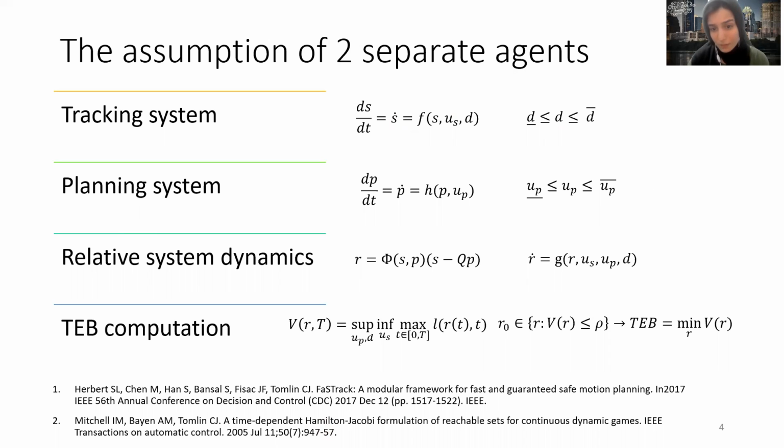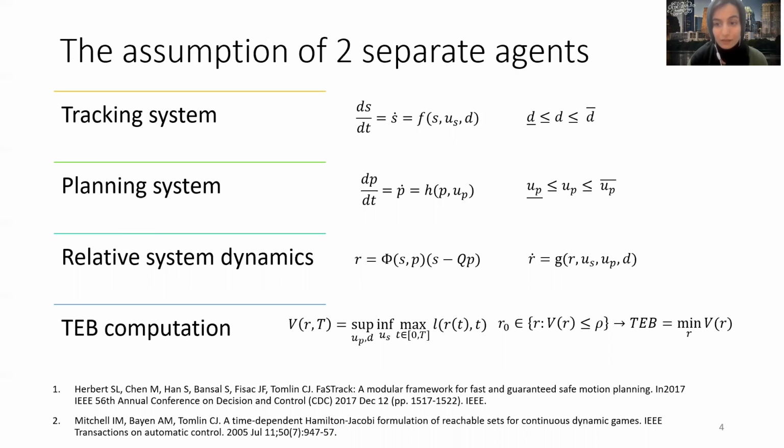The problem of TEB computation then comes down to calculating the maximum distance between these two agents, which PAFastrack does by formulating it as a zero-sum pursuit evasion differential game in which the planning system is actively trying to avoid the tracking system. And of course, disturbances have an adverse effect too. The relative state is calculated through an equation like this one here, in which Q is a matrix that matches the common states of S and P, and phi is a transform of an identity, but possibly a rotation matrix.